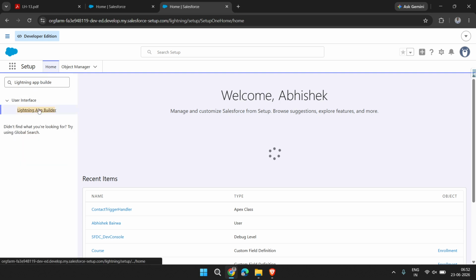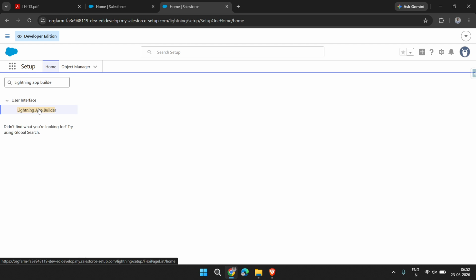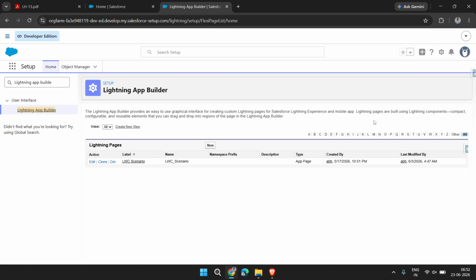This is the user interface basically. There is nothing for now, only LWC scenarios here. So I will show you how it is shown: it's the App Builder, basically, for app pages.